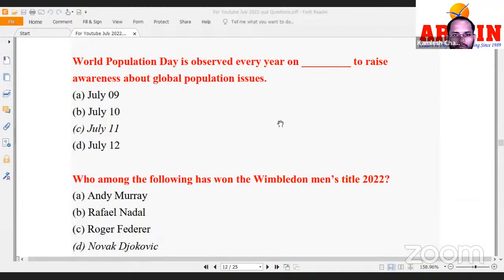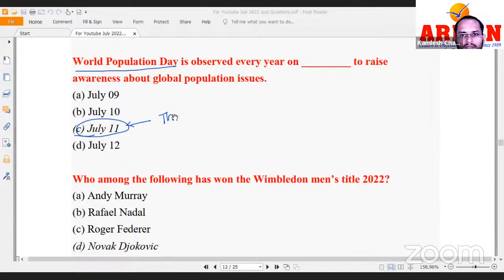World Population Day is observed every year on which day to raise awareness about population issues? This is on July 11. July 11, which is World Population Day. This is another important question. All right. But an extra question could be: what was the theme of this day? What was the theme of World Population Day? Just search it.